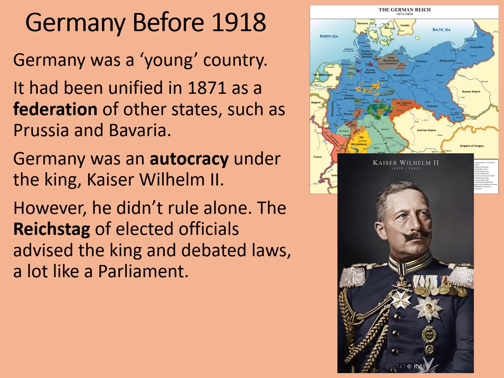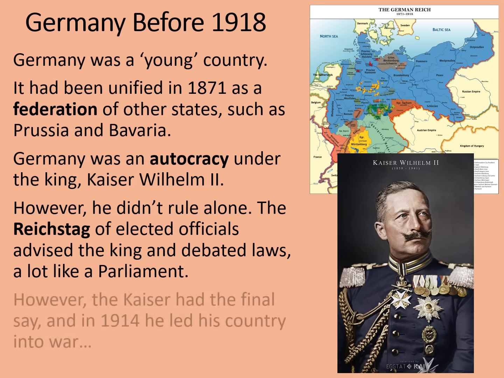The Reichstag of elected officials advised the king and debated laws, a lot like a parliament, although very few people actually got to choose who was in there. However, the Kaiser still had the final say, and in 1914 he led his country into war.